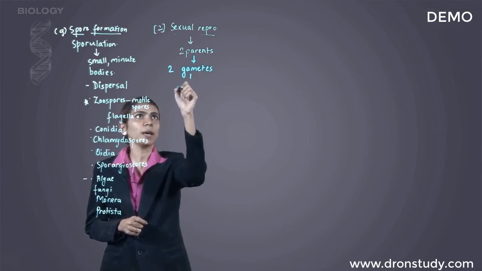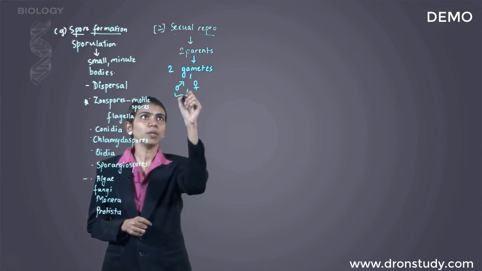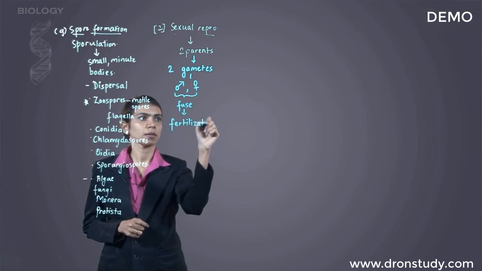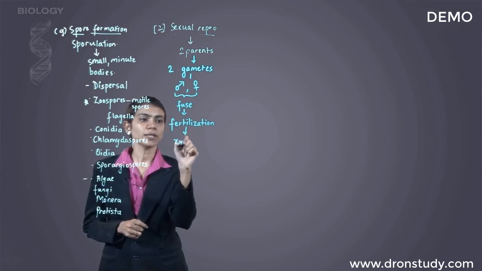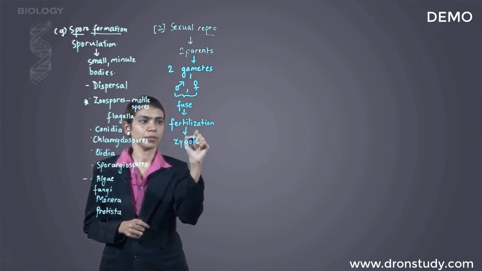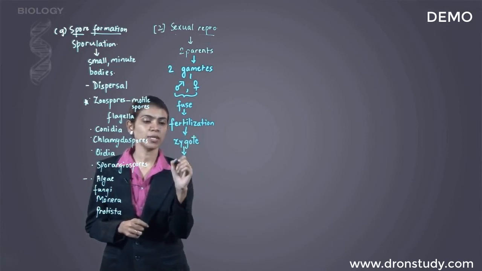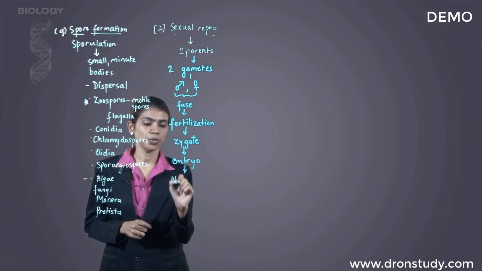So one male gamete and the other is female gamete. Now this male and female gamete will then fuse. That means there is fertilization taking place. After fertilization, what is formed is called as the zygote. The zygote will then undergo mitosis, lots of mitosis, and it will form embryo. This embryo will then further form the entire new individual.